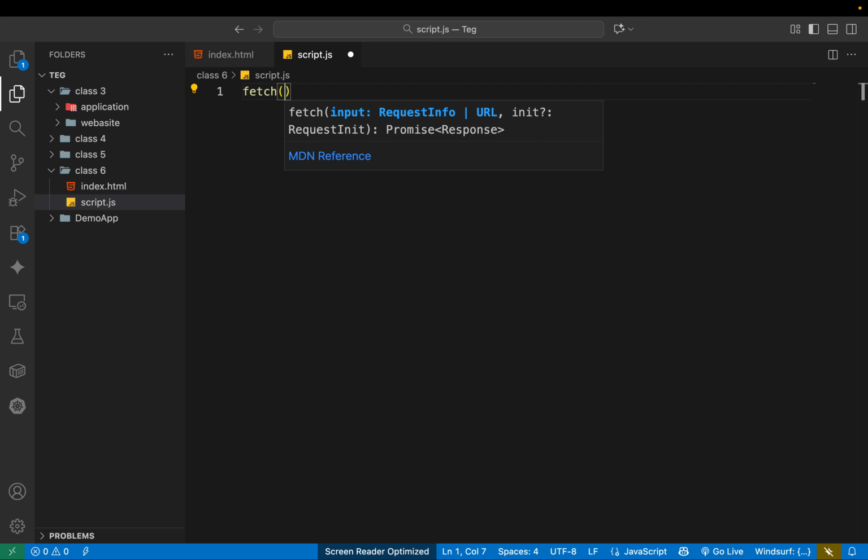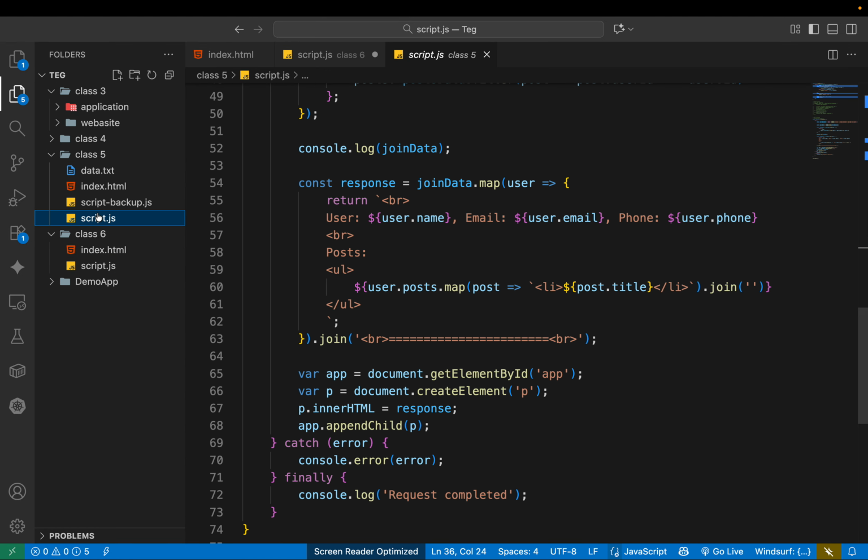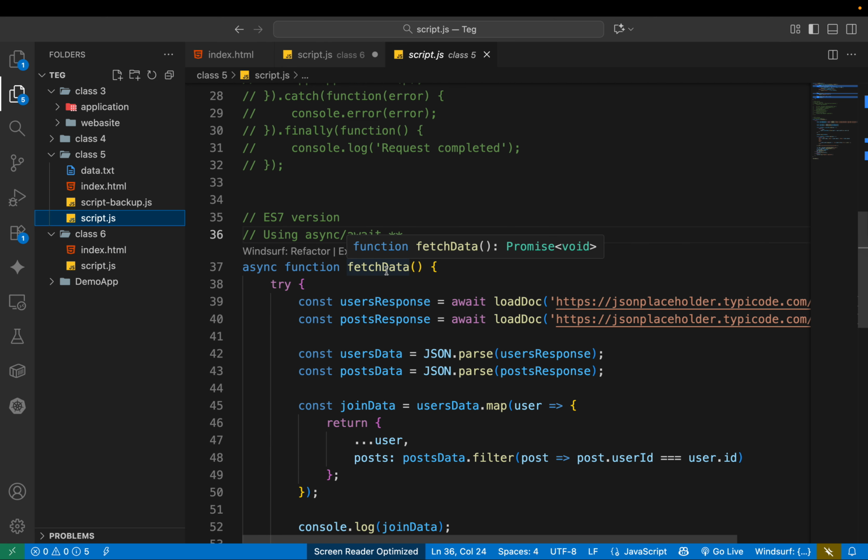Do you know about fetch? No, sir. Okay, so this is the fetch function, and it is exactly the same as what we wrote before. This is the fetch data.